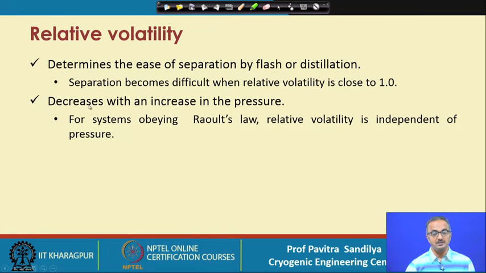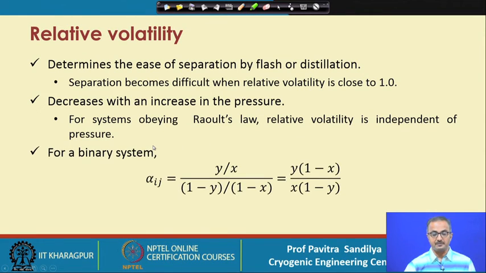Now this relative volatility decreases with an increase in the pressure, but when a system follows Raoult's law, that is ideal liquid and ideal vapor, in that case relative volatility is independent of the pressure.